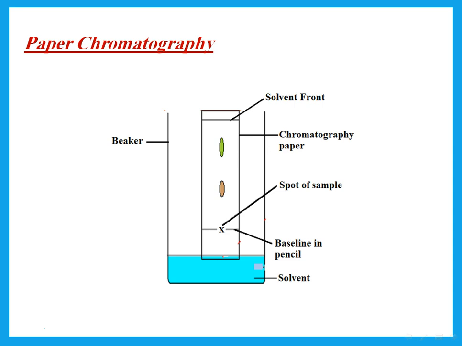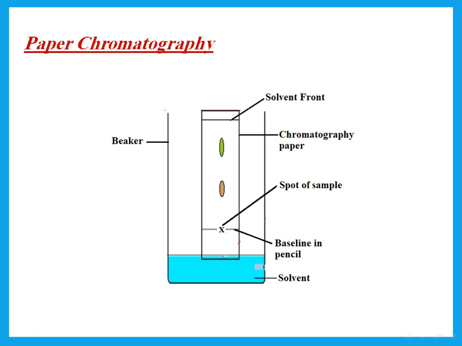Okay, then paper chromatography. You should know that paper chromatography is used to determine how many spots in a dye or in ink, how many colors, how many constituents. So you should be able to explain how to do chromatography. We say put a spot of the sample on the baseline near the bottom of a chromatography paper. Then put the paper into a beaker containing a small amount of